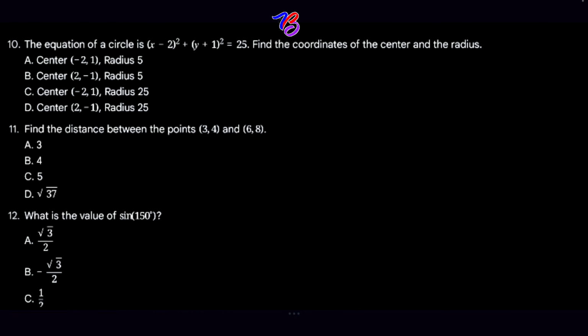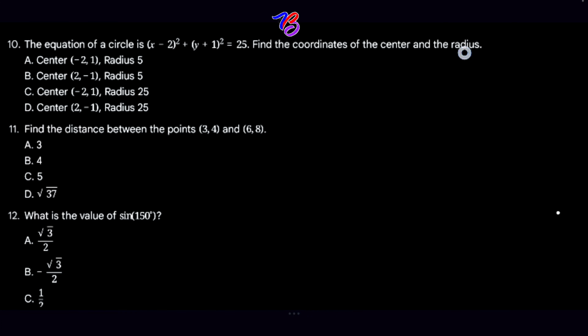Question 10. The equation of a circle is (x minus 2) squared plus (y plus 1) raised to the power 2 is equal to 25. Find the coordinates of the center and the radius.